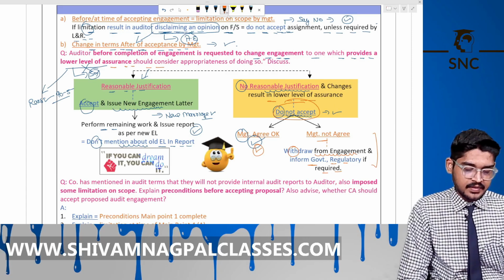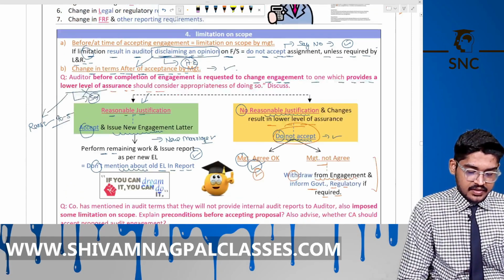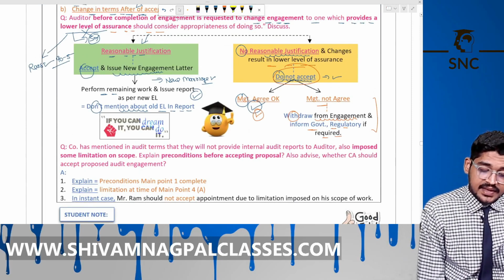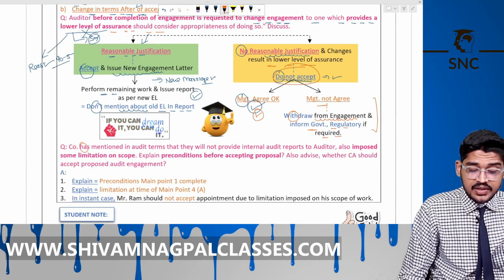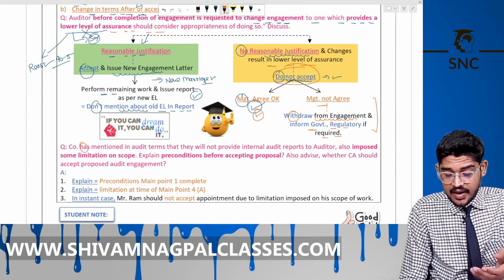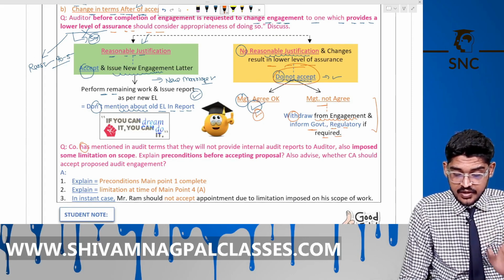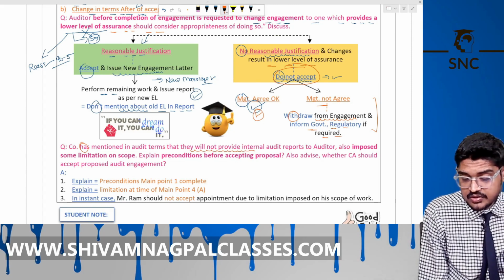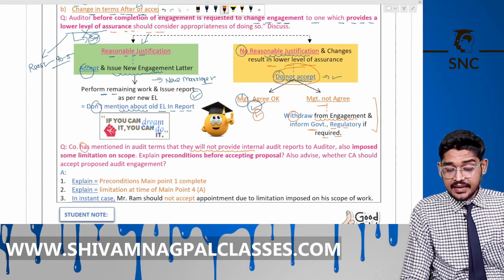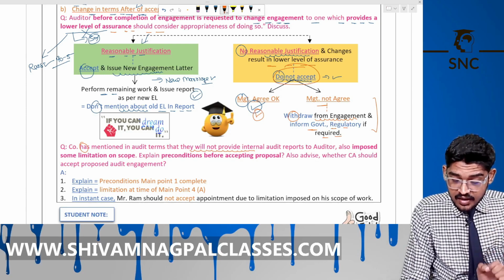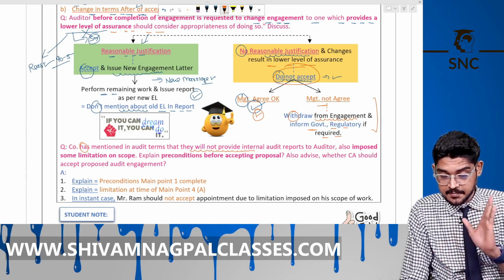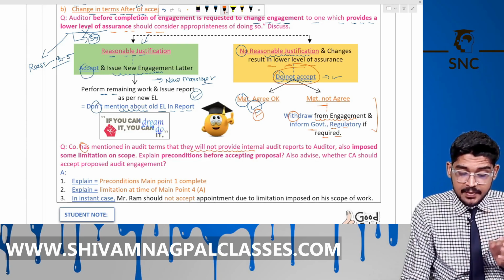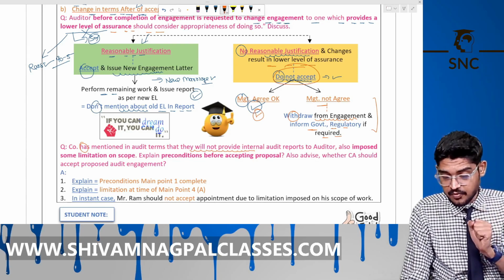Okay. Now, here there is a question also, that the company has mentioned in the audit terms that they will not provide the internal audit report to the auditor. By doing this, they are putting a limitation on the scope of audit, that they will not provide the internal audit report to the auditor here. Also imposing some limitations on the scope, explain the preconditions before accepting the proposal.